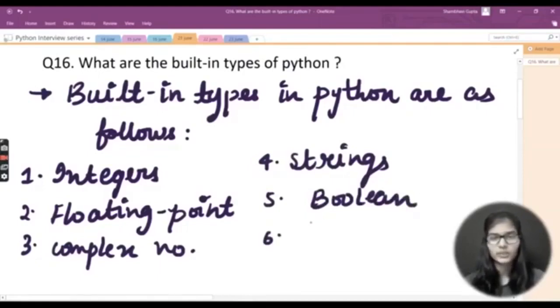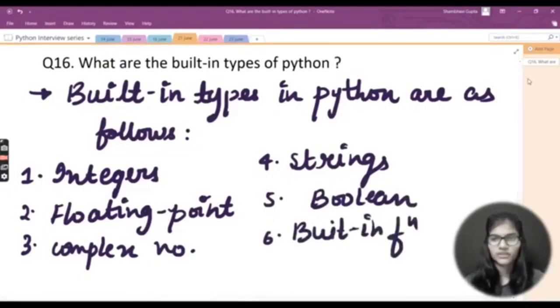And moving to the last one, we have built-in functions. So that is built-in, and simply I'm writing a short form of functions, right? So these are the built-in types of Python which we actually have. Built-in means that basically they are already there, right? We do not need to define them or give a particular syntax for writing those things. These are already declared in Python. Python already has these things, we just need to use them.